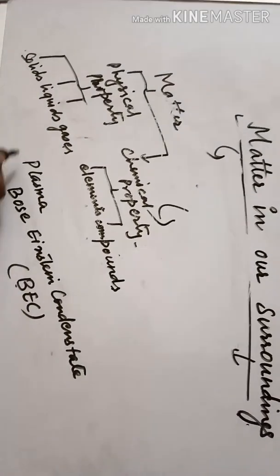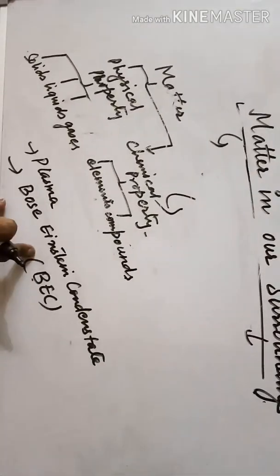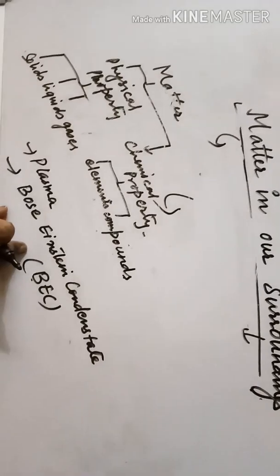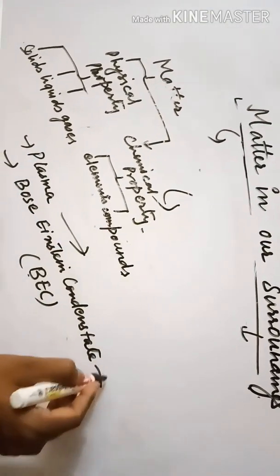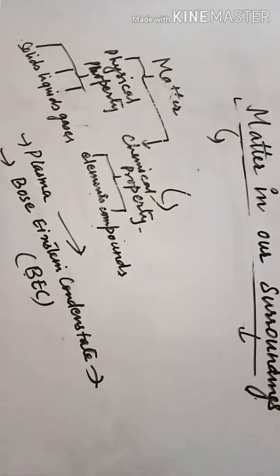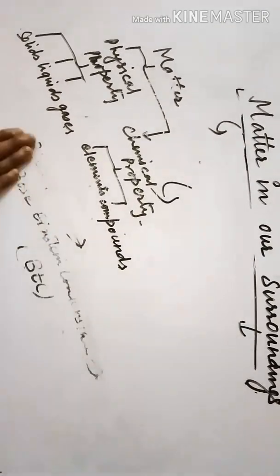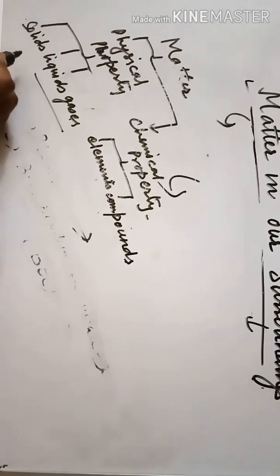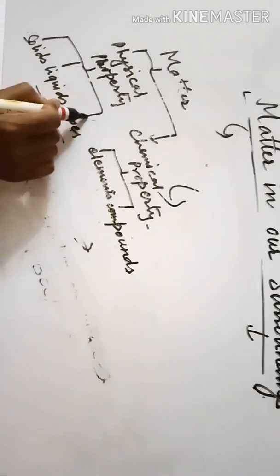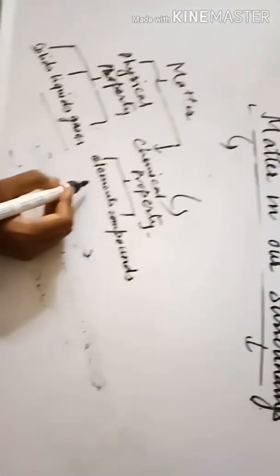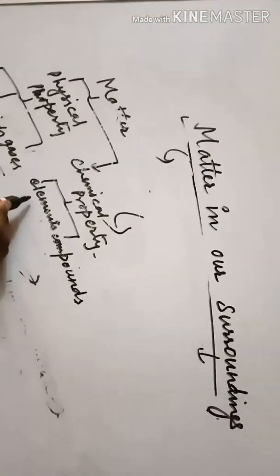But these are two extreme forms of matter according to physical properties. We are going to read about these also, but at the end of this chapter. So here basically we can consider that matter according to physical properties is of 3 types, which is solids, liquids, and gases. And according to chemical properties, it is present as elements and as compounds.